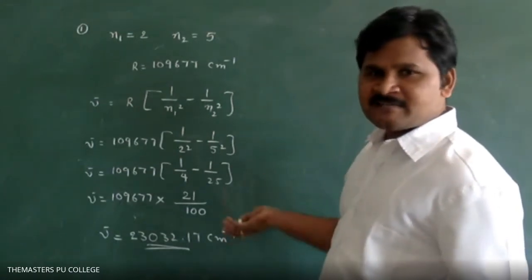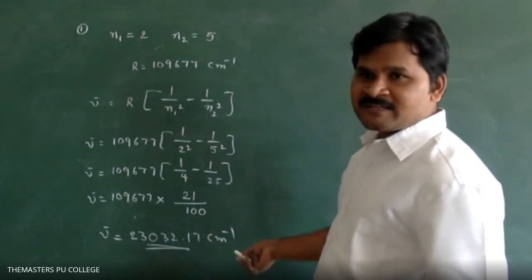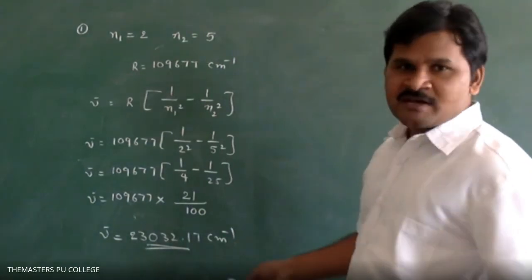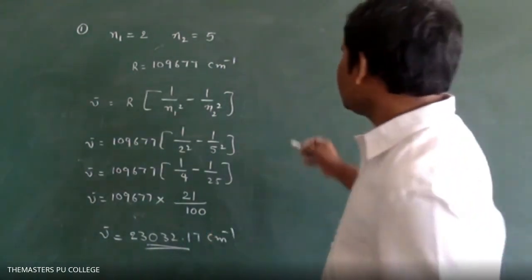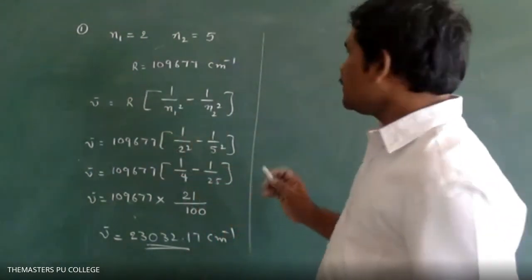I have taken centimeter inverse now, so that's why nu bar means 1 by lambda, that is 1 by centimeter, simplify and you get centimeter inverse. Nu bar is in centimeter inverse only. You can take meter inverse also, no problem. That is your wish. Next,